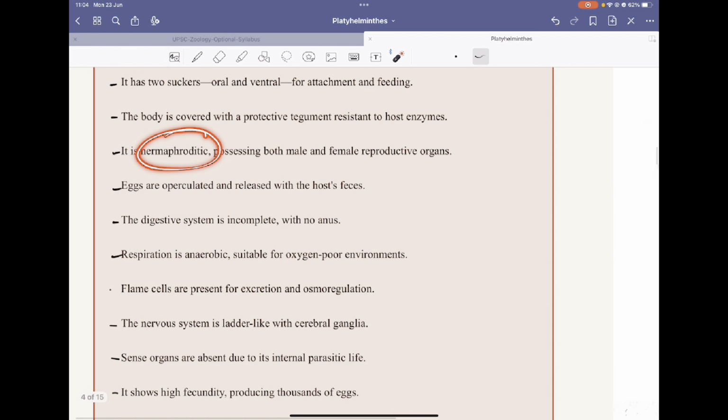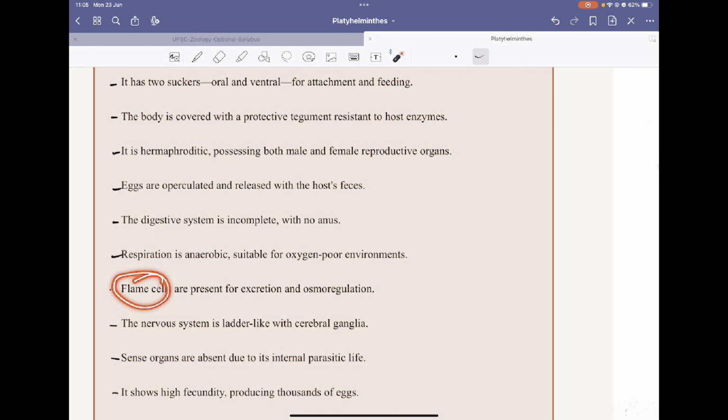It is hermaphroditic and possesses both male and female reproductive organs. The eggs are operculated. For example, this is the egg, it will have an operculum at the end. The digestive system is incomplete. There is no anus. There is an excretory pore, but no anus, and respiration is anaerobic, suitable for oxygen-poor environments.